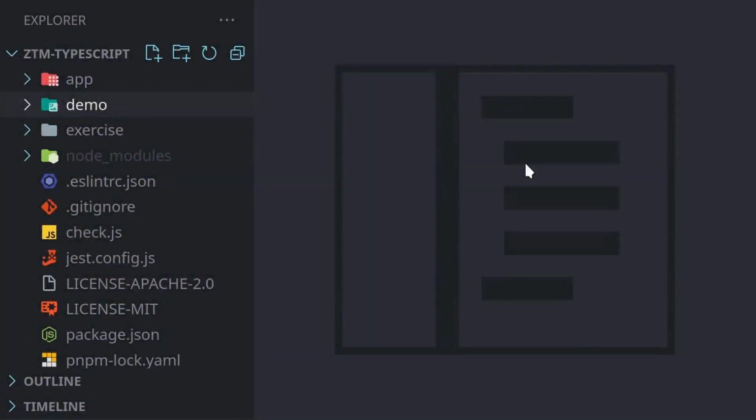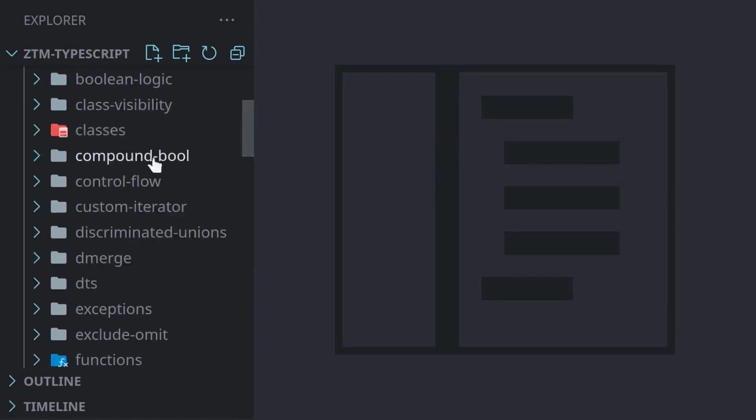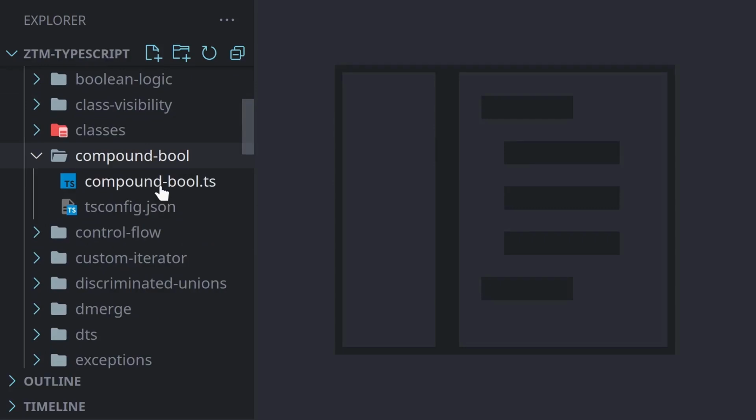In this video, we're going to be talking about compound Boolean expressions. So we're going to jump into our demo folder. We're going to go to compound-bool and open up compoundbool.ts.